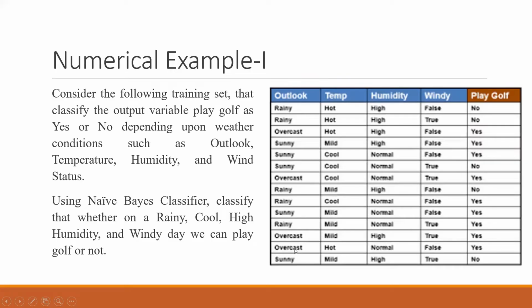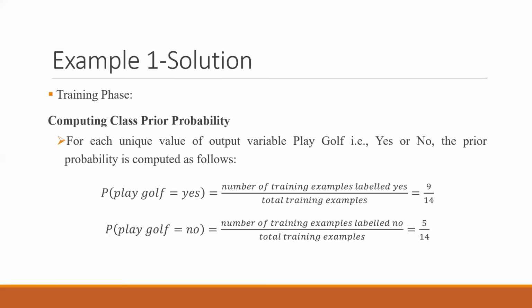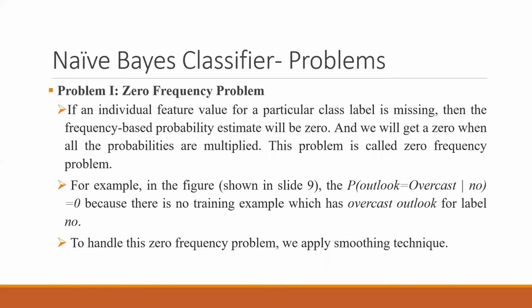So we have four overcast here. This is an overcast, it's a yes. Second overcast, it's a yes. Third and fourth, it's a yes. So if the question is asked that overcast condition is a no, then what to do? Then you cannot do anything based on the current learning that we have done. So let's look into this case, how to handle this kind of a thing when we don't have that kind of scenario in our data.